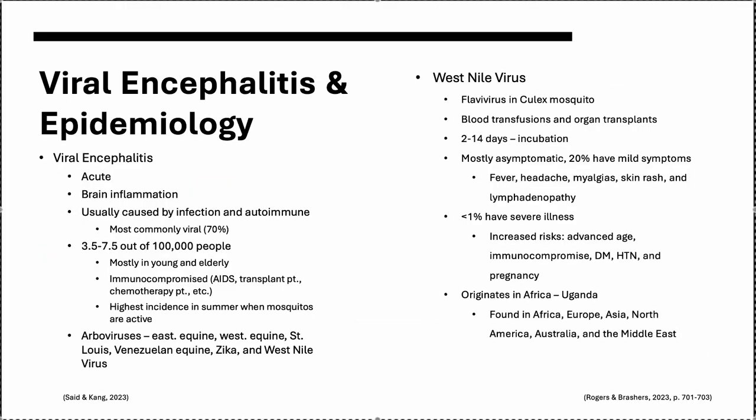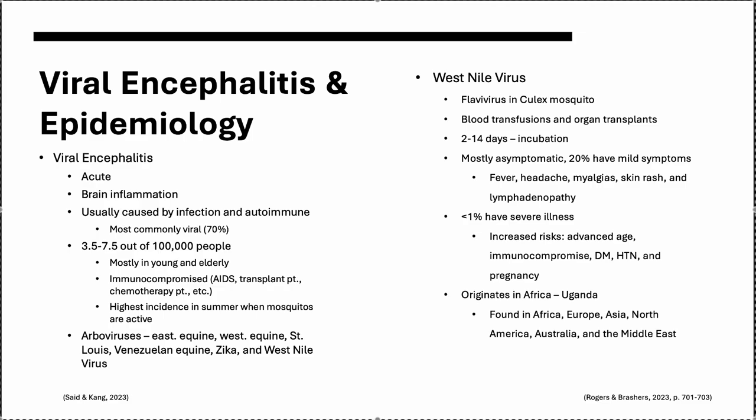Viral encephalitis is acute inflammation of the brain, usually of viral origin. It can be commonly caused by infections, autoimmunity, and post-infection problems. Approximately 70% of viral encephalitis is caused by a virus. About 3.5 to 7.5 out of 100,000 people will experience viral encephalitis. People who are more at risk include the elderly and young people, immunocompromised people such as those with AIDS, those that have undergone an organ transplant, or chemotherapy patients.